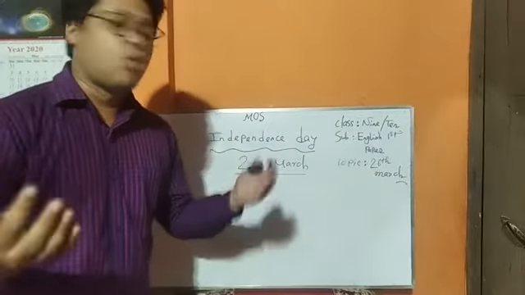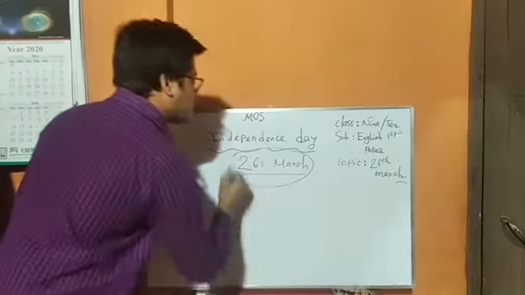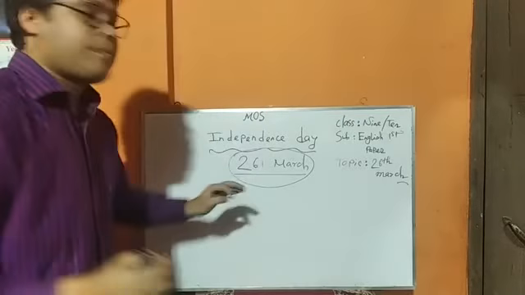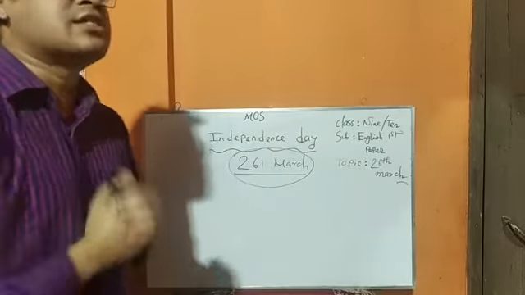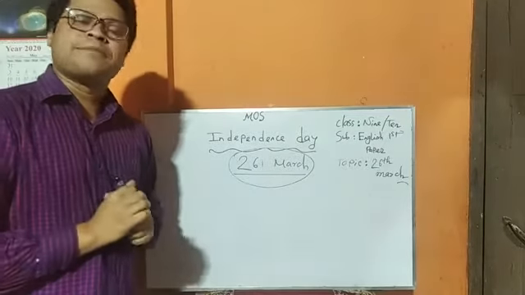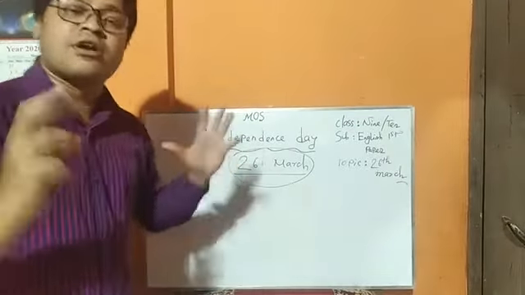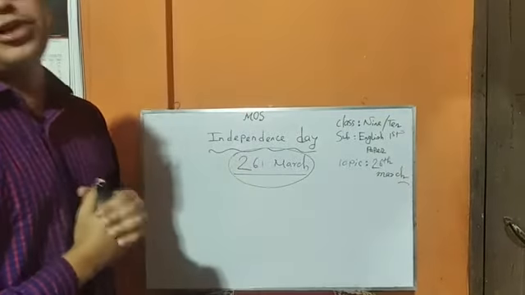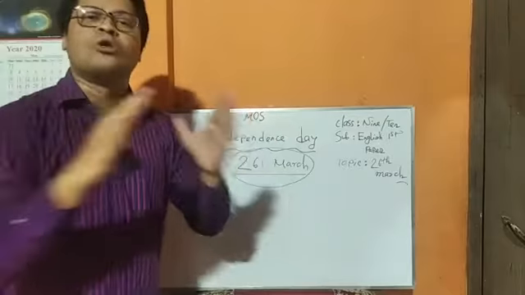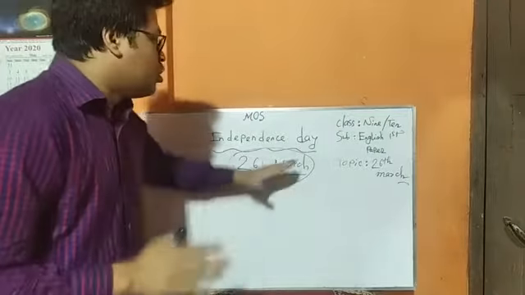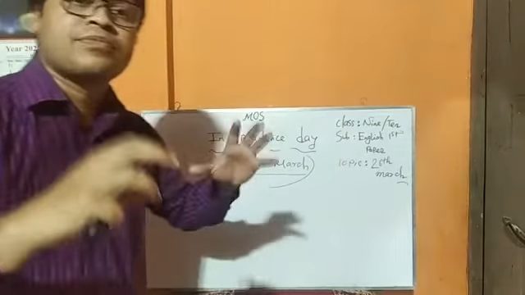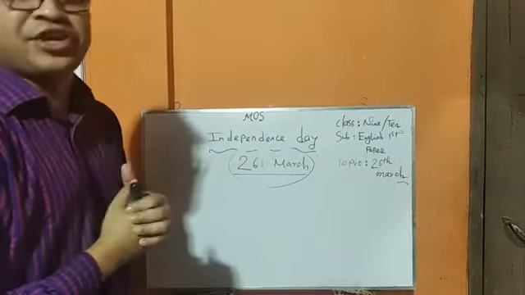Do you know why 26th March is our Independence Day? If I say 2 or 3 words, you will be clear. 26th March is our Independence Day. It is a public holiday. On this day, we can recollect a history.